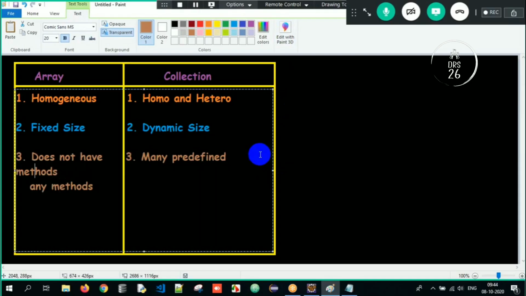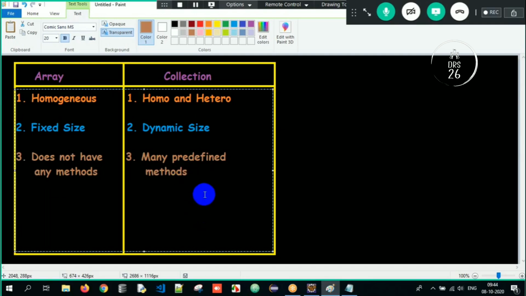Just a moment, let me align this: many predefined methods over here, I'm just aligning the data. Array does not have any methods, and over here we have many predefined methods. This is all about it.